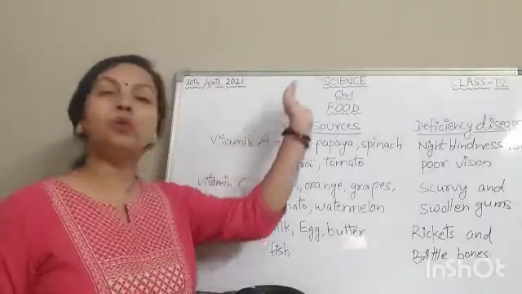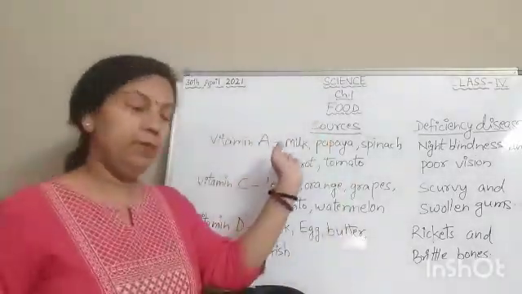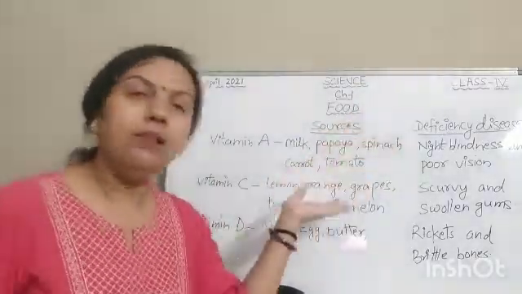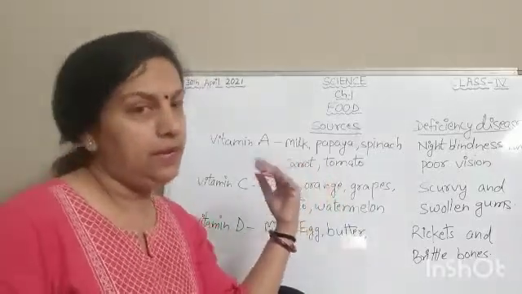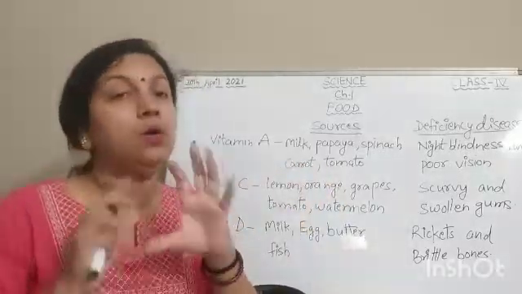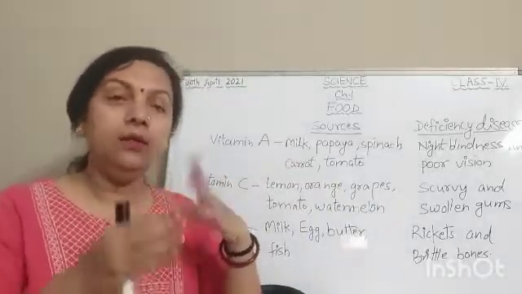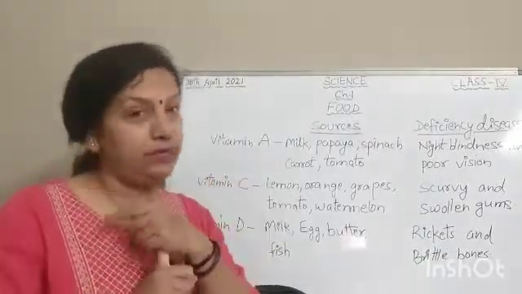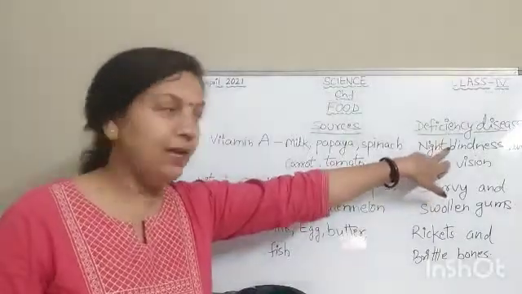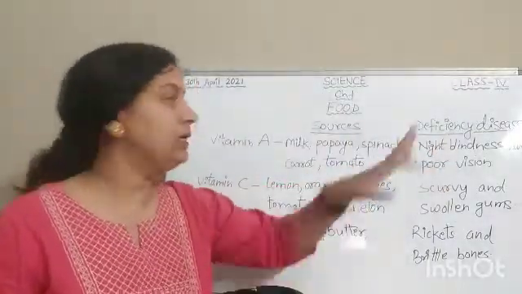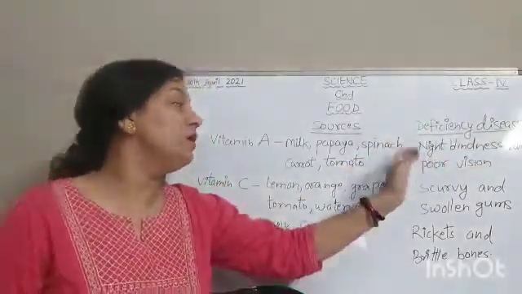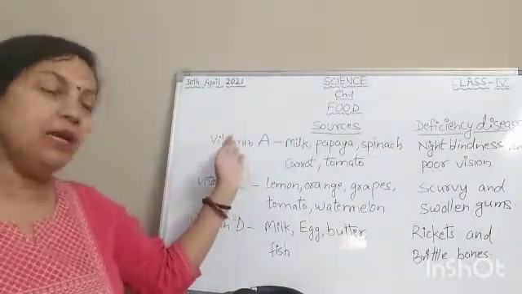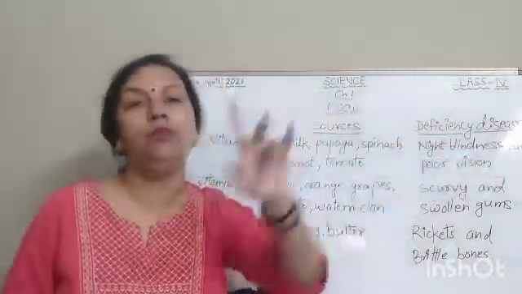Vitamin A, the sources for this vitamin are milk, papaya, spinach, carrot, tomato. All these are sources of vitamin A. Now vitamin A plays a crucial role in maintaining the vision of our eyes. So lack of this vitamin can cause night blindness and poor vision. These are the deficiency diseases caused by the lack of vitamin A, or we can say deficiency of vitamin A can cause night blindness and poor vision.